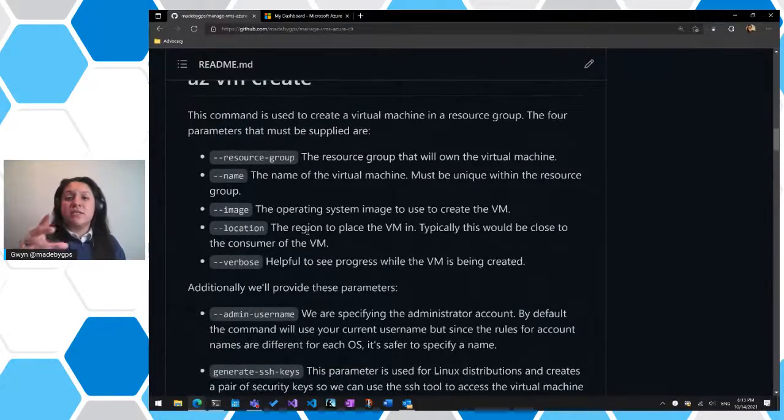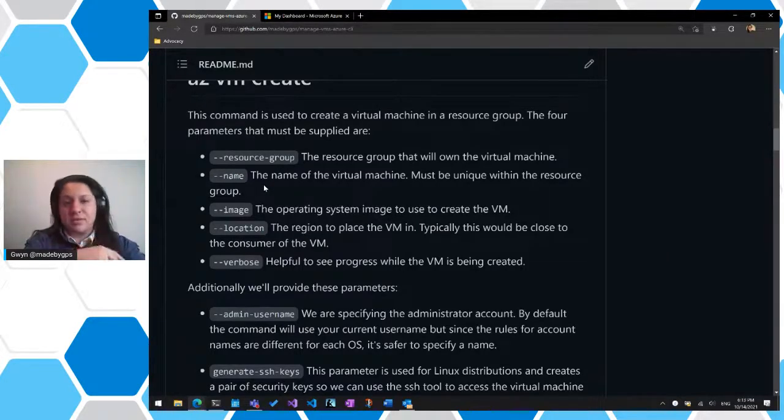All right, so when we use the az vm create command, there's actually 4 parameters that we need to provide. Resource group. If you have worked with anything inside of Azure, you know that everything needs to belong inside of a resource group. A resource group is sort of like this logical container or folder where you would organize your resources or your solutions, typically by lifecycle. So you'll have an app dev app environment resource group or something like that, and all your resources will live inside of that. It makes organizing things a lot easier.